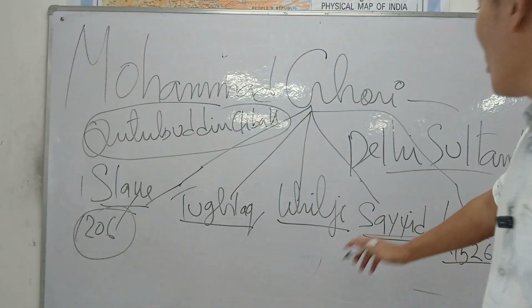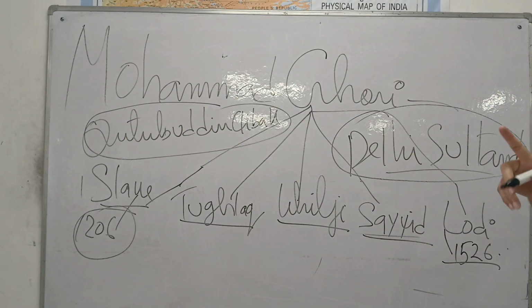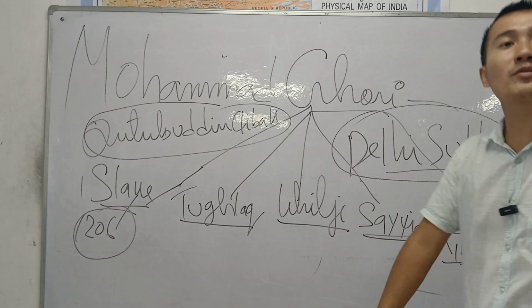But they take the name all together. It's known as the Delhi Sultanate. From 1206 till 1526 is known as the reign of the Delhi Sultanate.